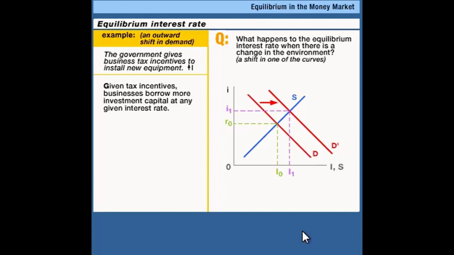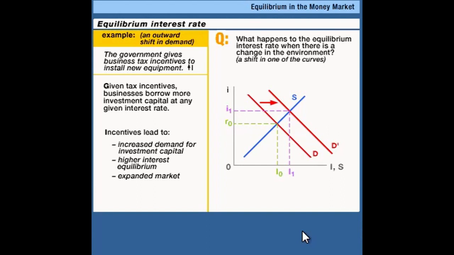Well, there you have it. Anything that shifts the demand curve out is going to push up the interest rate and cause financial activity to increase. Let's consider a possible change on the other side now. Suppose that the U.S. government decides to run a bigger deficit. So there's a bigger federal government budget deficit.